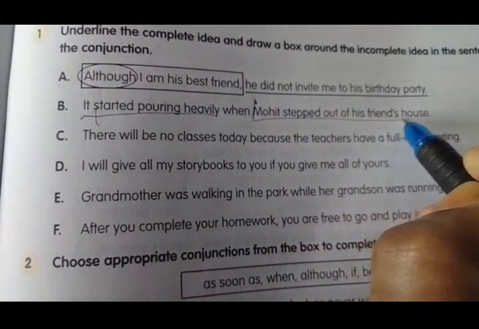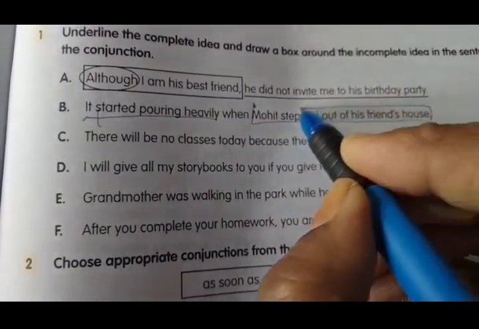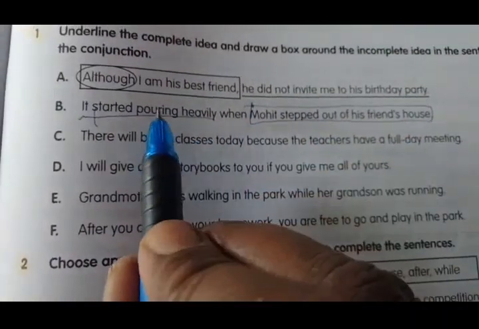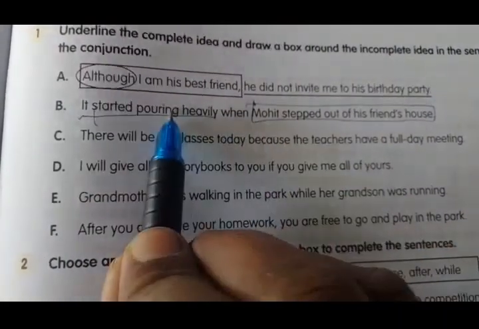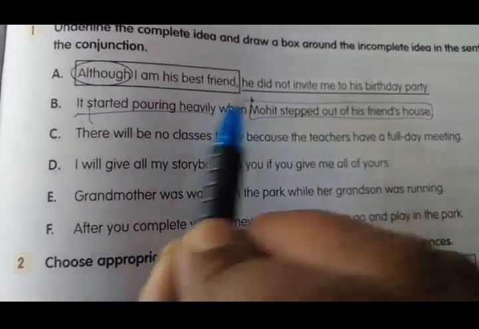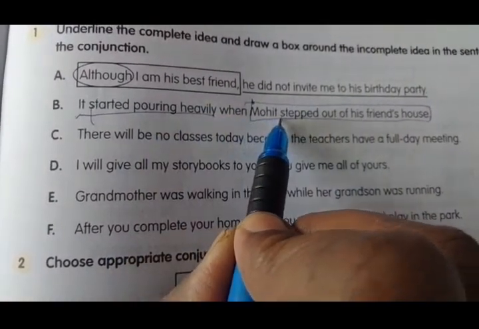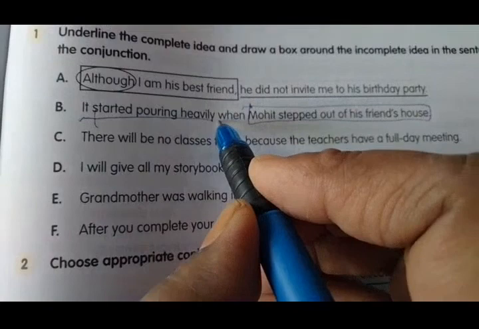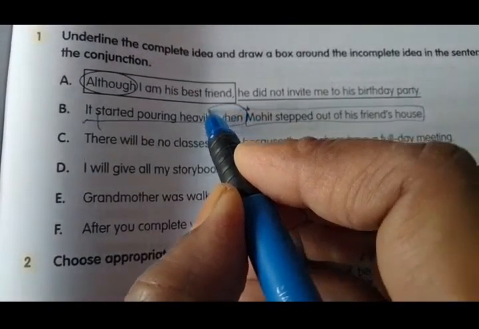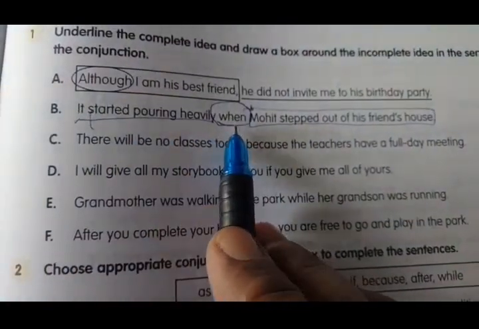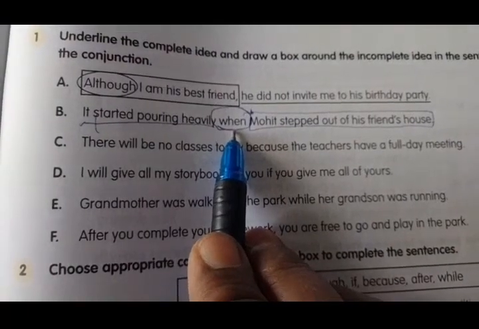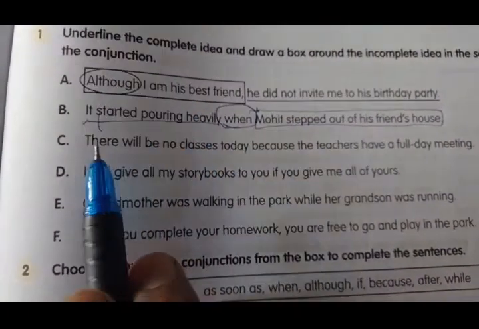Then you are going to draw a box for the incomplete idea. And here the complete idea and incomplete idea are there. And we are joining these two ideas by using the conjunction when. Understood? Now see C bit.